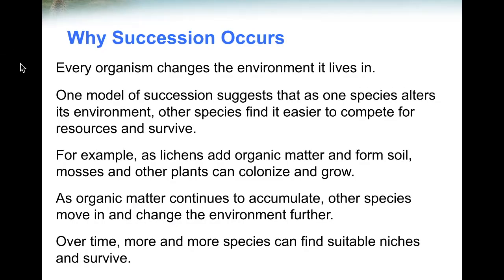Every organism changes with the environment it lives in. One model of succession suggests that one species alters its environment. Other species find it easier to compete for resources and survive. For example, as lichens add organic matter and form soil, mosses and other plants can colonize and grow. As organic matter continues to accumulate, other species move in and change the environment further. Over time, more and more species can find suitable niches and survive.